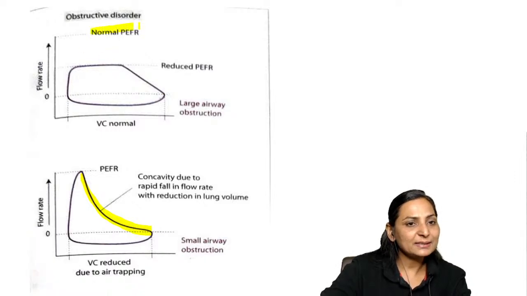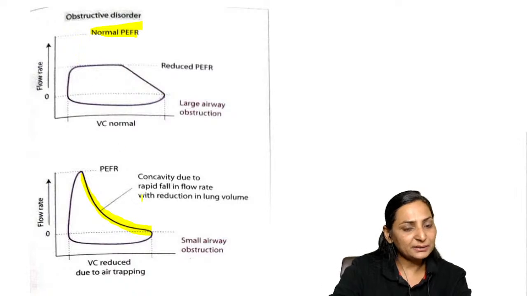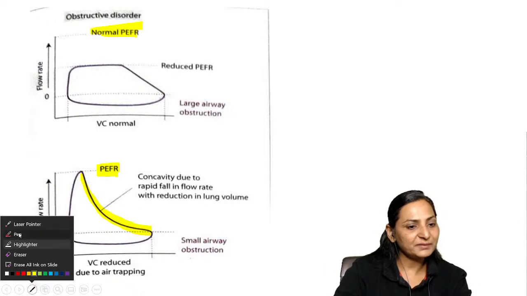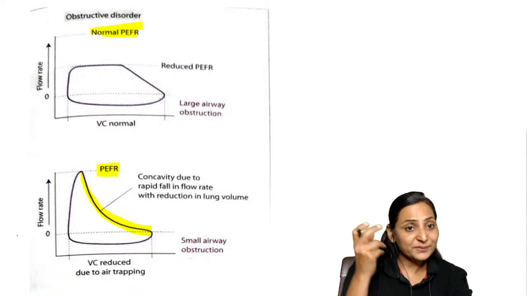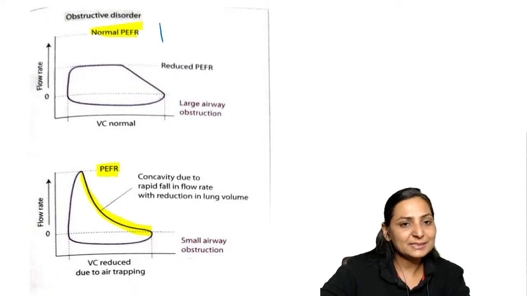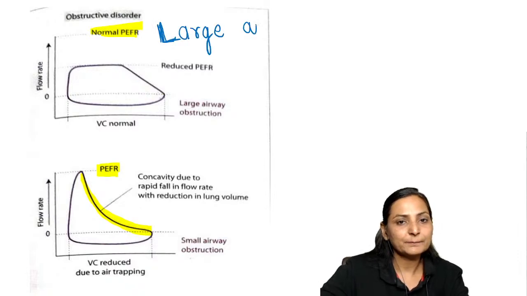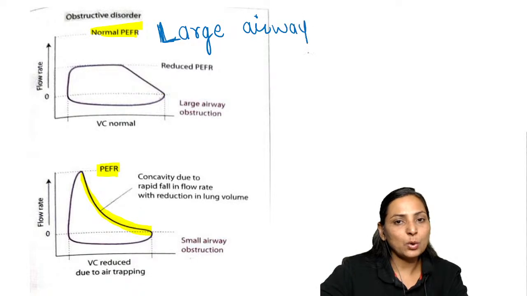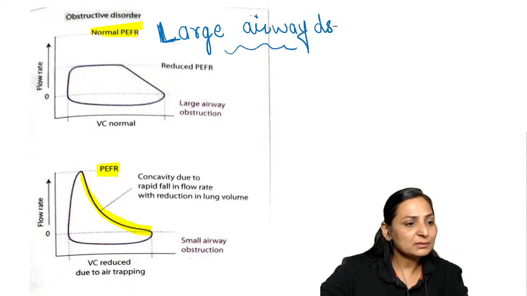So here you can see that this is the normal PFR. We can see that the PFR is reduced, isn't it? There is a decrease in the PFR. But here we can see that the problem is not much with the PFR, but there is more problem in the concavity. That means both of these are a type of obstructive airway disorders. But this is mainly your large airway disease. Here the site of obstruction is your larger airways.